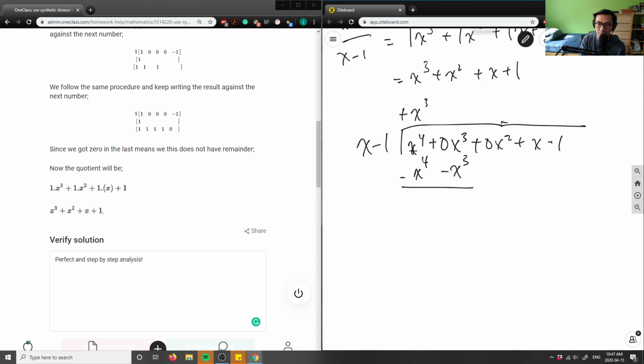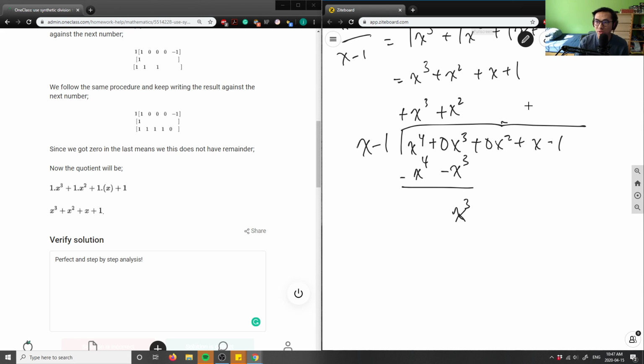So I have a 0 here, and this here would be plus 1x cubed. And they do the exact same thing, right? What value times x minus 1 will give me x cubed? Again, x squared would be my next value here. And then I would go on and so forth. And you realize you get the exact same thing as if you were to do synthetic division.